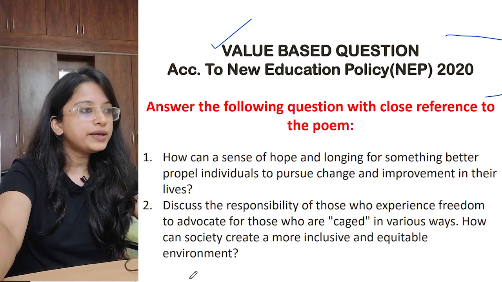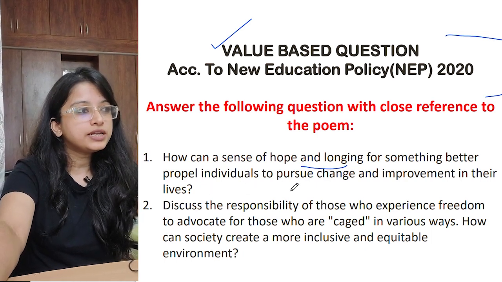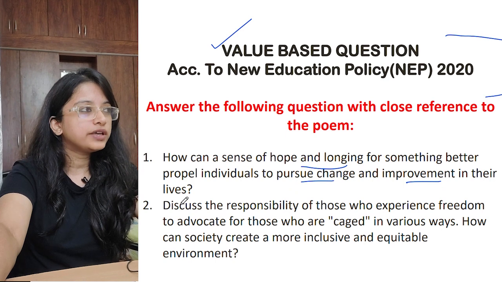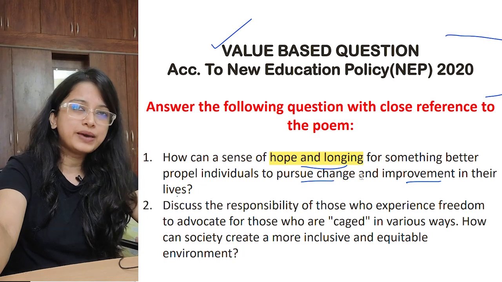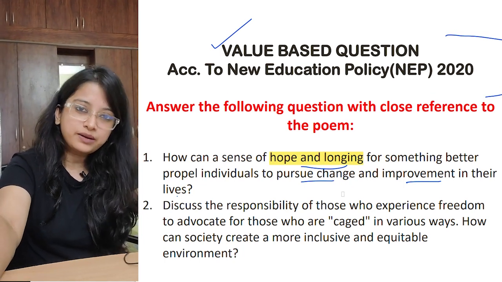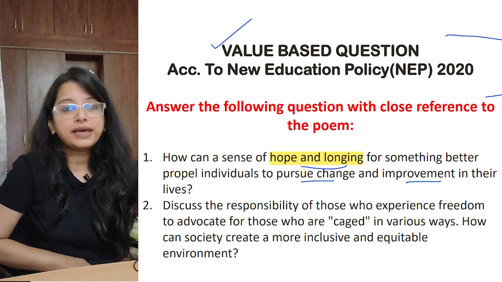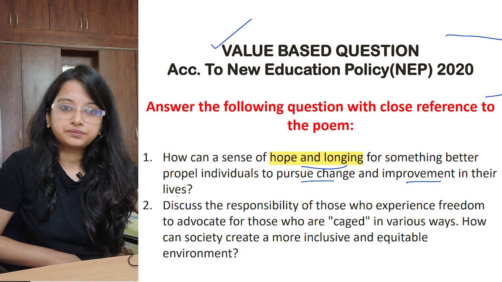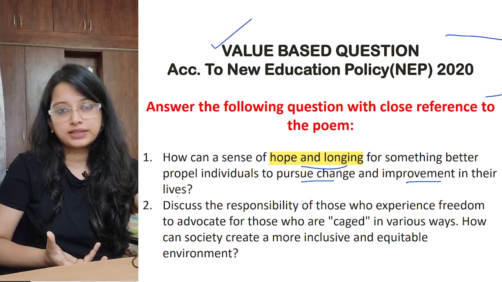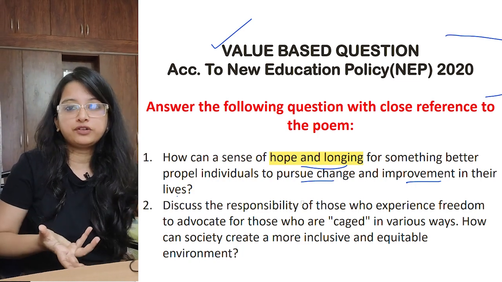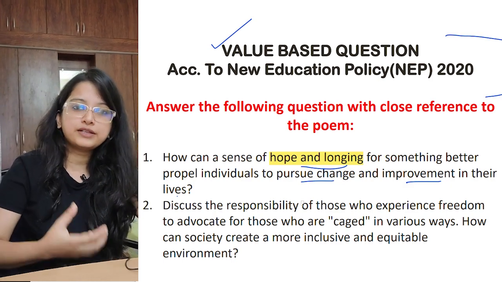How can a sense of hope and longing for something better propel individuals to pursue change and improvement in their lives? So hope and longing: if you have no hope, imagine you don't want to get a job, you don't want to do anything, you just want to marry somebody and stay with him and be fed by him. If this is the scenario, then there is no hope at all. Or maybe the hope is just to marry and to die someday. When you have hope, you think you should work for that, you will try hard. You will prepare for the exams, or every one of you has a hope, right? Every one of you wants to pass the exam, so you prepare, so you study well.